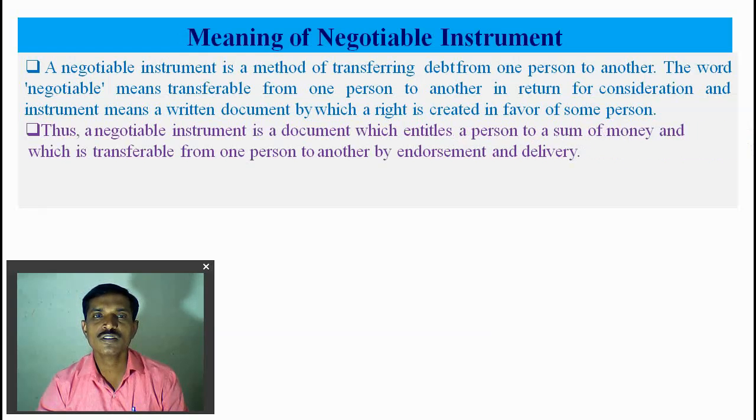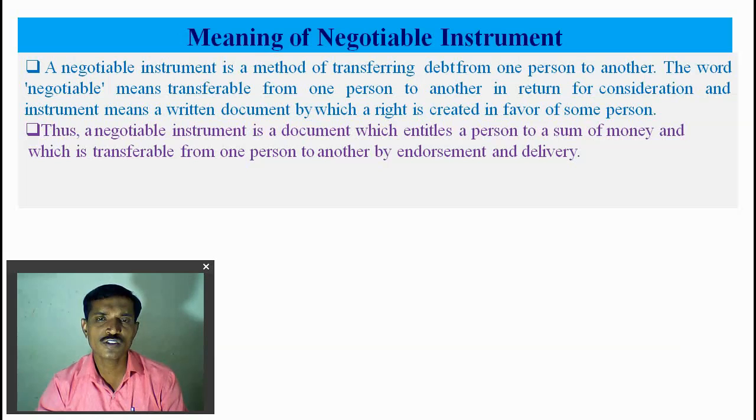Thus, a negotiable instrument is a document which entitles a person to a sum of money and which is transferable from one person to another by endorsement and delivery.